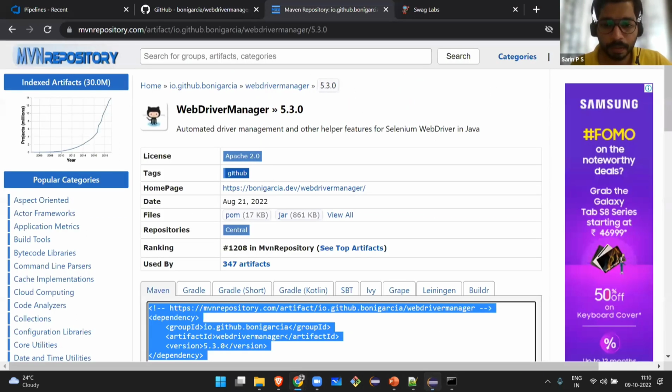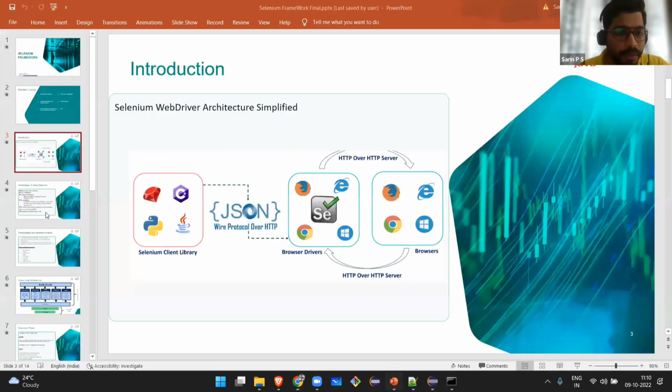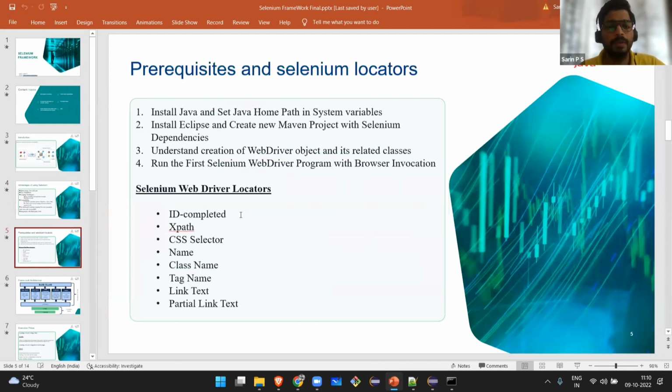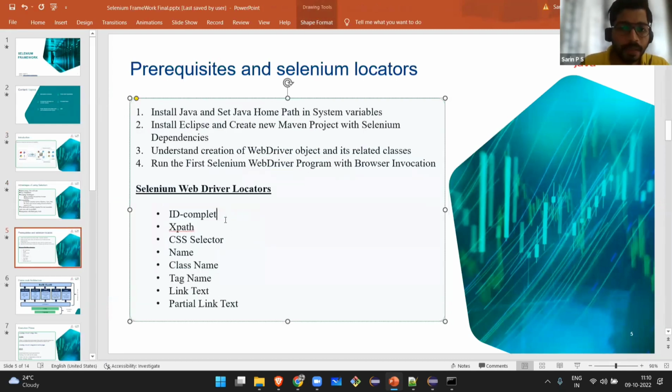Locators part, where is it? Yeah, here. So we have covered the architecture and the advantages of Selenium. Now we are going to locators. Locators are necessary for identifying the elements that get loaded in a page. Locators are an important interview question for people with 2 to 3 years of experience, or up to 5 years. They can ask you to name a few locators.